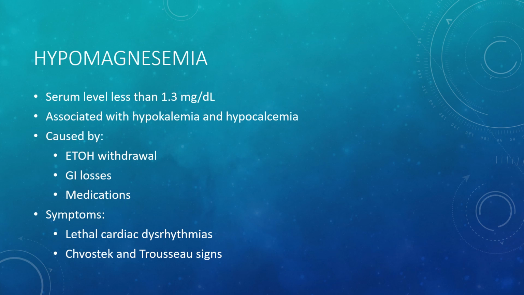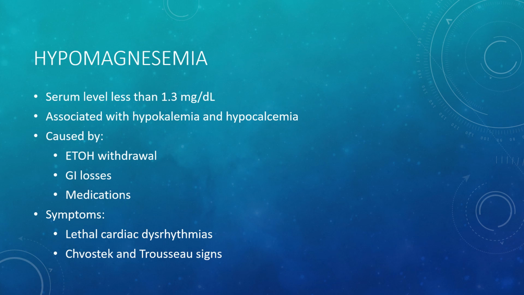Hypomagnesemia is caused by alcohol withdrawal, GI losses from diarrhea, enteral or parenteral feedings that are deficient in magnesium, medications like diuretics, and rapid administration of citrated blood products. The symptoms we may see include the Chvostek and Trousseau signs, like we see with calcium, mental status changes, depressed mood, psychosis, neuromuscular irritability, insomnia, confusion, muscle weakness, tremors, and lethal cardiac dysrhythmias.